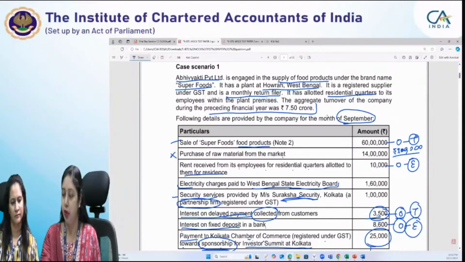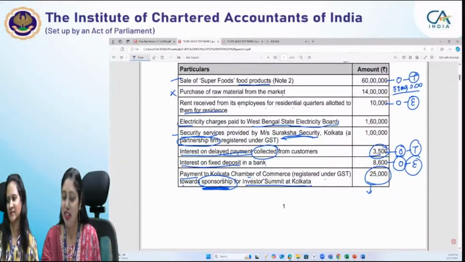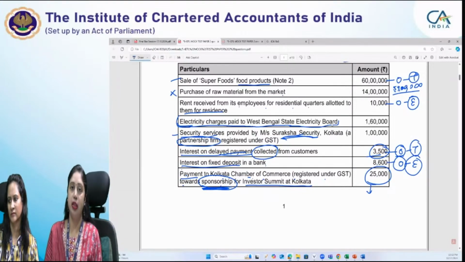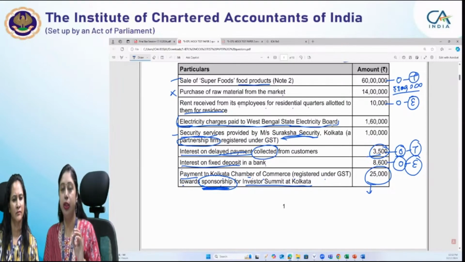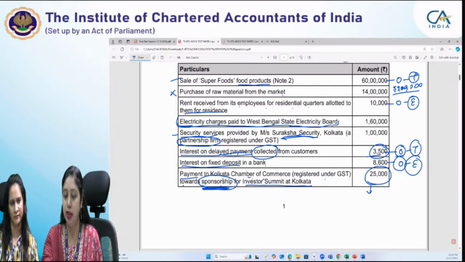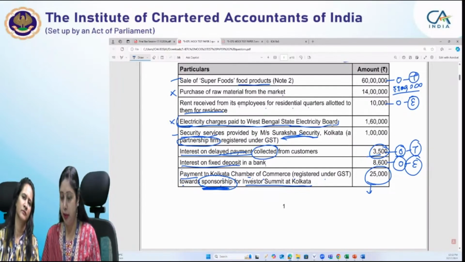Rent received from inward supplies. Oh, sorry, it is an outward supply. Electricity charges paid to West Bengal State Electricity Board. Now, electricity charges are exempt. Electricity is not within the purview of GST. Whatever electricity charges we are paying to any state electricity board, that is exempt from GST. So it is an inward supply, but still exempt, and obviously there is no reverse charge applicable here.